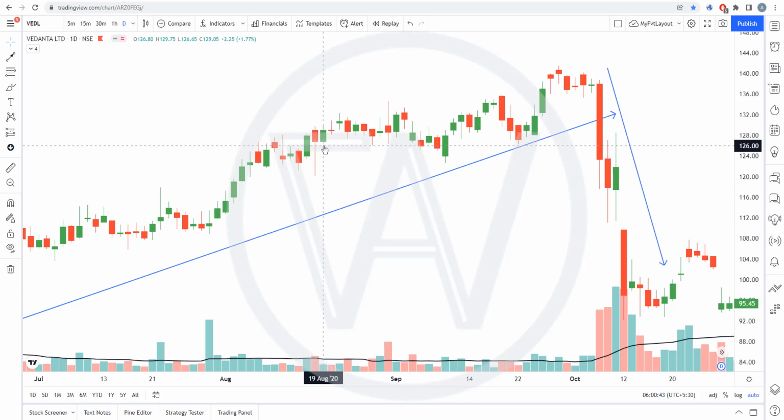Understand the point? Buyers were in higher strength compared to your sellers in majority of the time in that particular day or in that particular period.